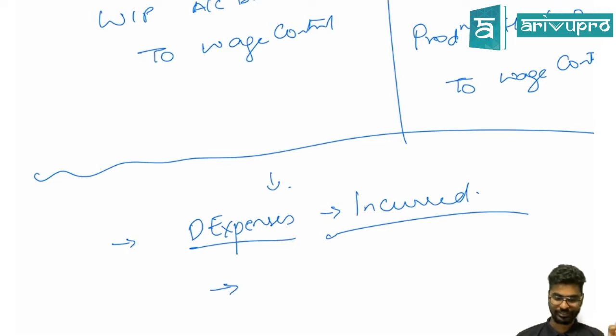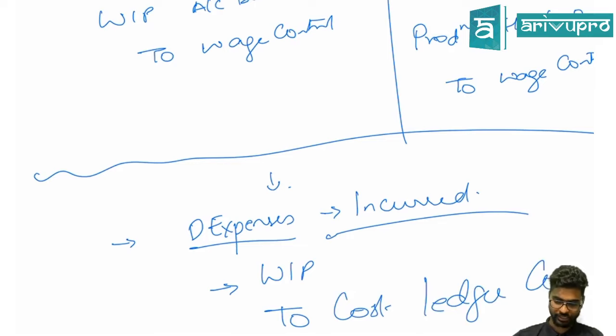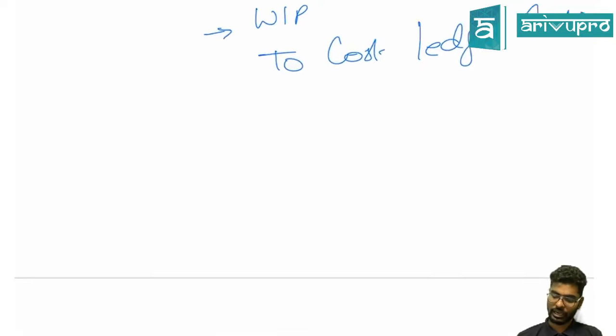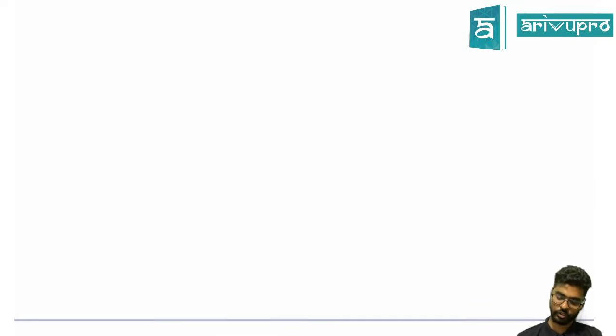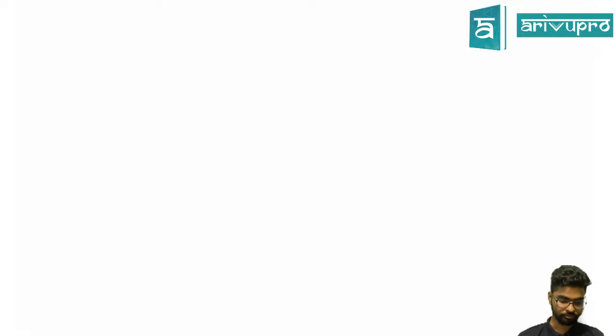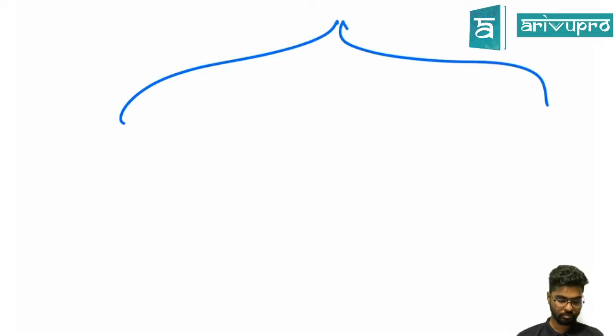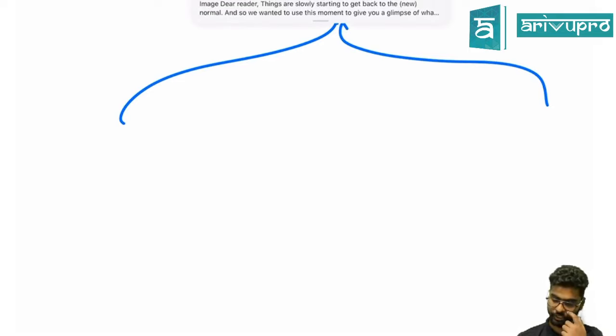Any direct expense, thank you Amoda, it's going to be WIP to cost ledger control. Done. Now I'll give you certain examples, look into it.